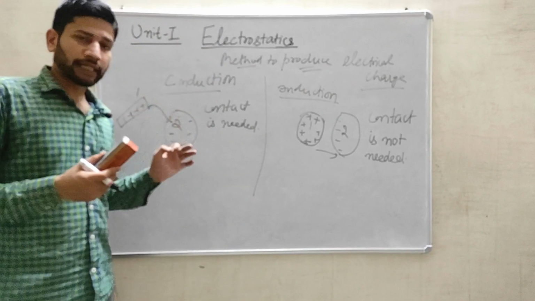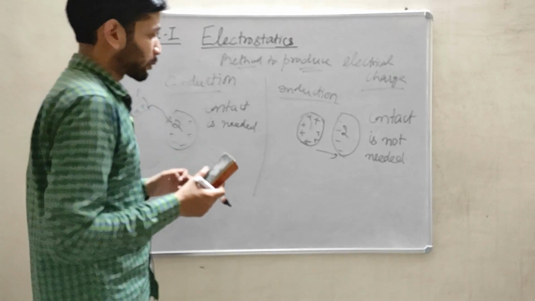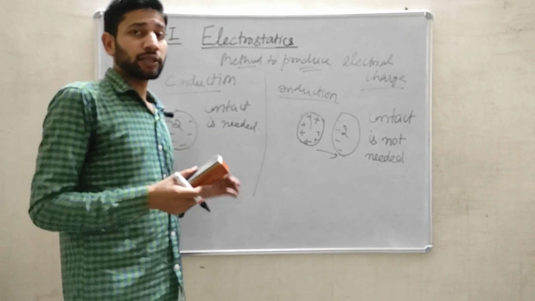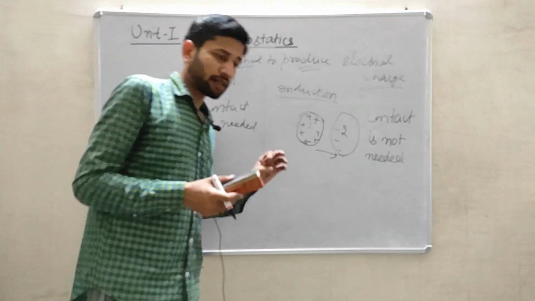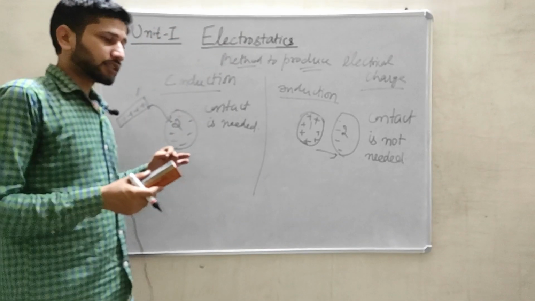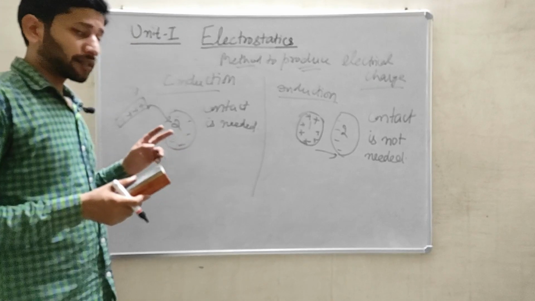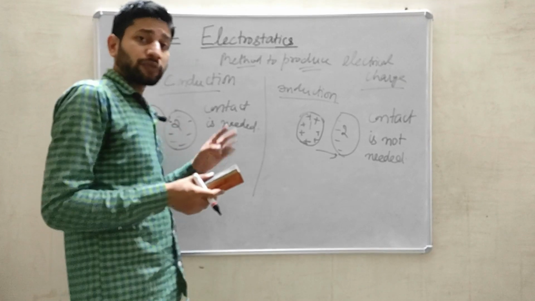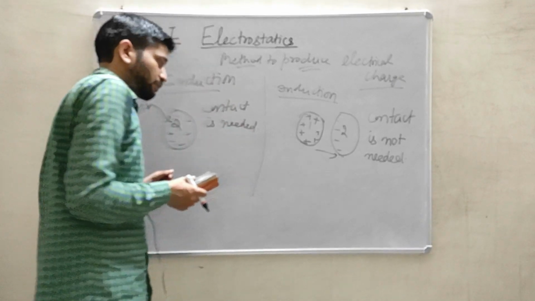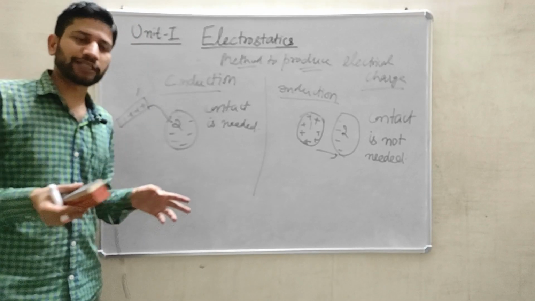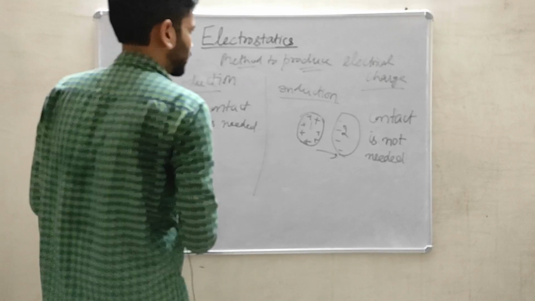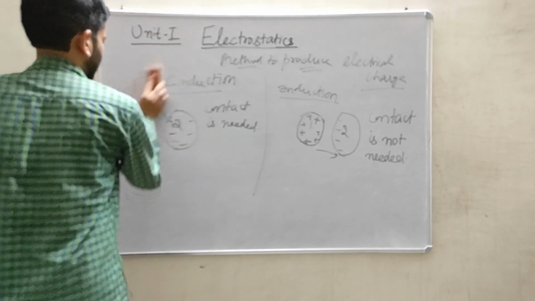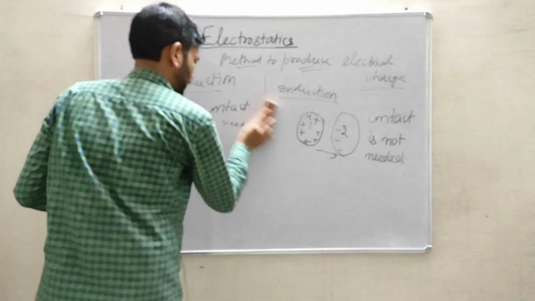In that case, the rubbing provides some thermal energy to the electrons which are revolving in the shells. So after getting the thermal energy, that electron will be removed from its outer shell and that body will get some charge. So this is the basic concept of charge production and the method to produce electrical charge.